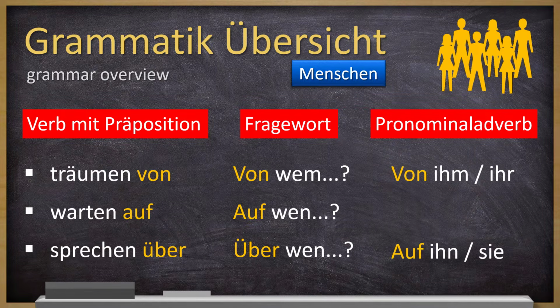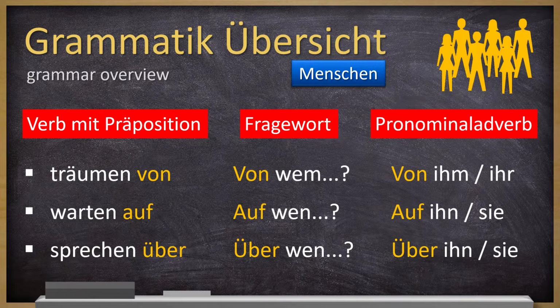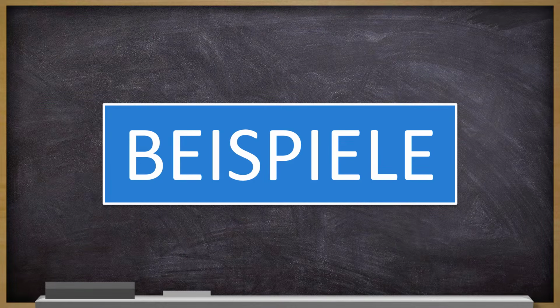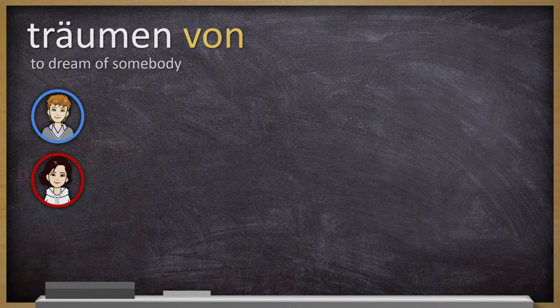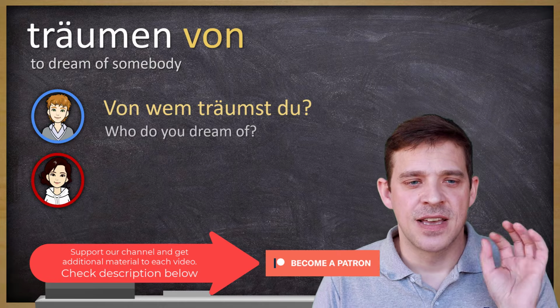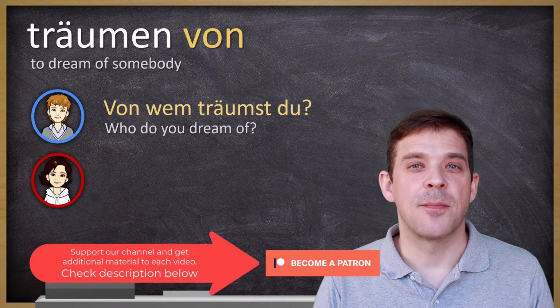And then we have this Pronominaladverb. And here it's von ihm or von ihr, Dativ, auf ihn, auf sie, Akkusativ und über ihn oder über sie. So the case comes according to the preposition. Machen wir ein paar Beispiele. Let's start with träumen von. And now it's to dream of somebody.